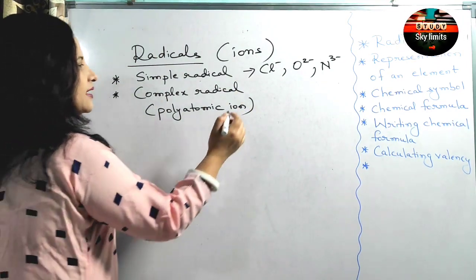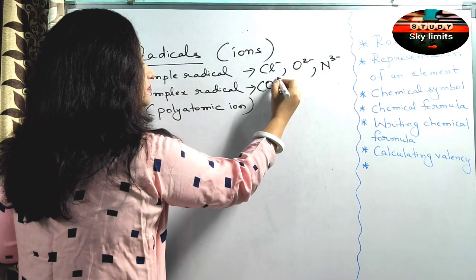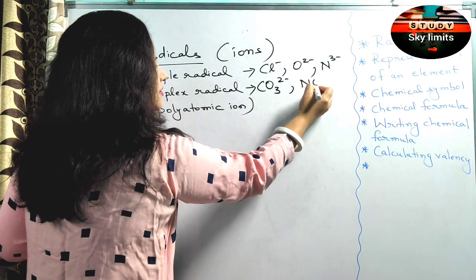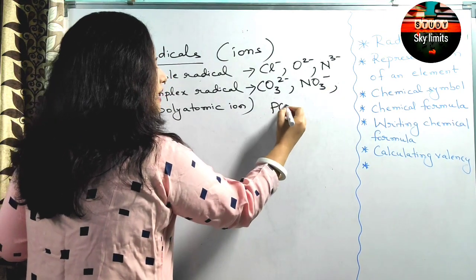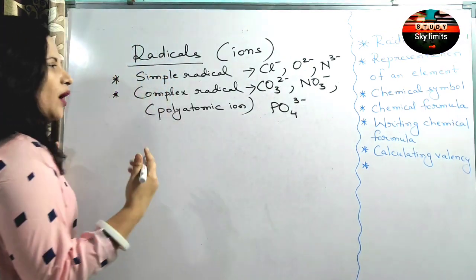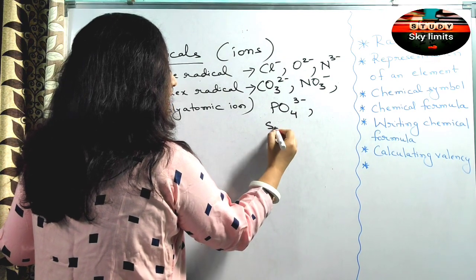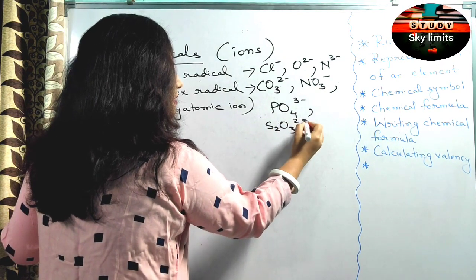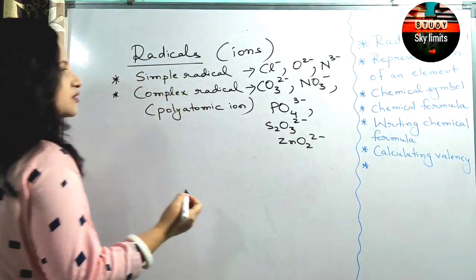Now what about complex radical or compound radical? You must have read about the carbonate ion, nitrate, yes, phosphate. So like that, whatever radicals are composed of more than one type of atoms. Like in your new classes you have been learning about thiosulfate, zincate. Okay, so these are what?